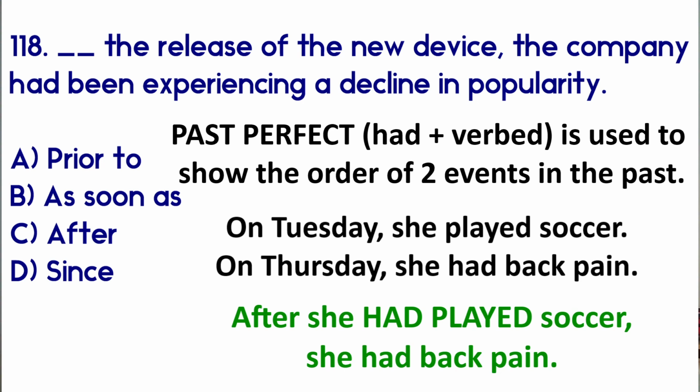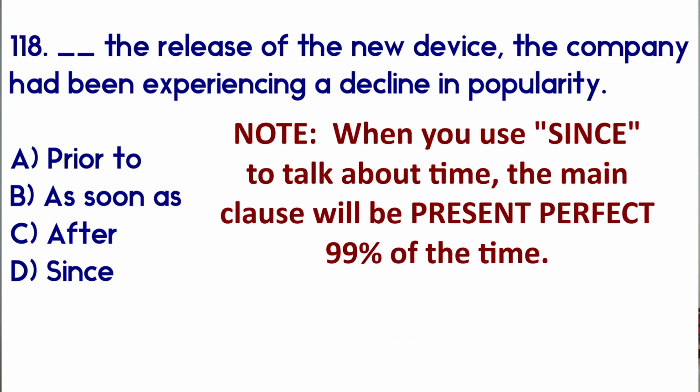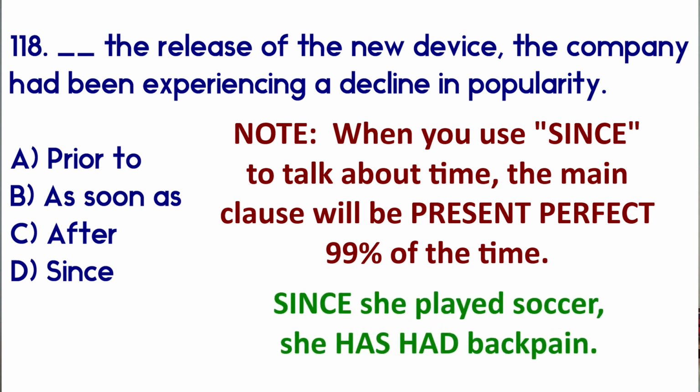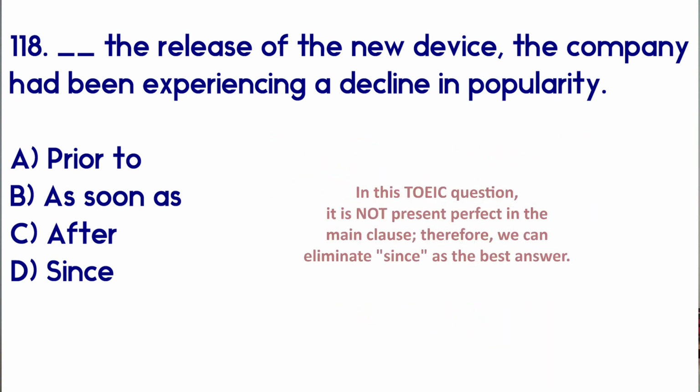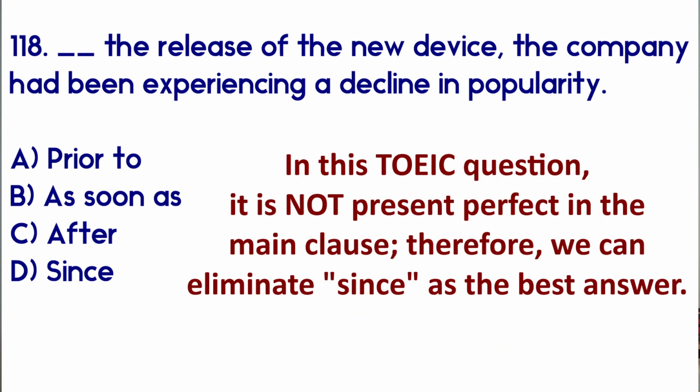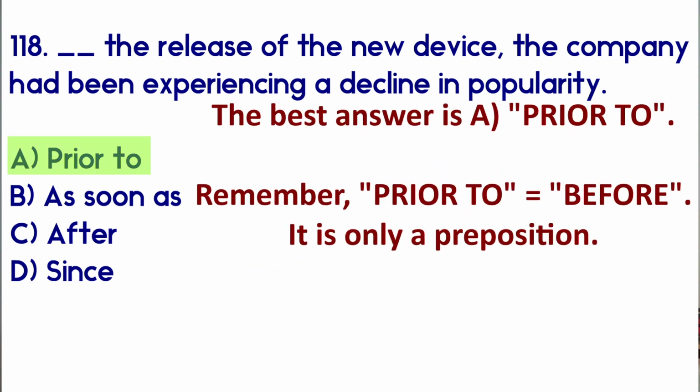Now a little note, when we use since to talk about time, we will use present perfect 99% of the time. For example, since she played soccer, she has had back pain. So Tuesday she played and she started having back pain, and still today she has back pain. Notice with the main clause of since, we are using present perfect. In this question, it is not present perfect, so since is not the right answer. The best answer here is prior to. Remember, prior to equals before, but it is only a preposition.